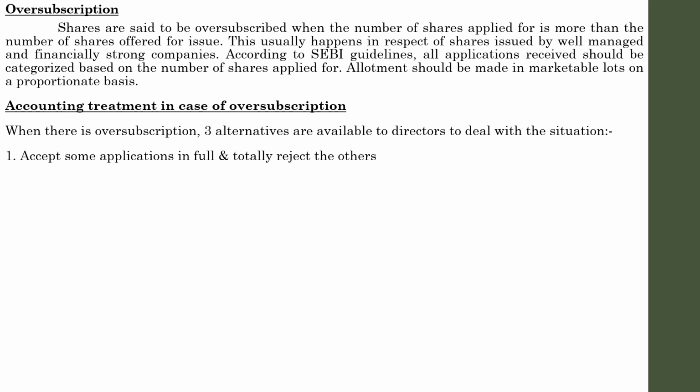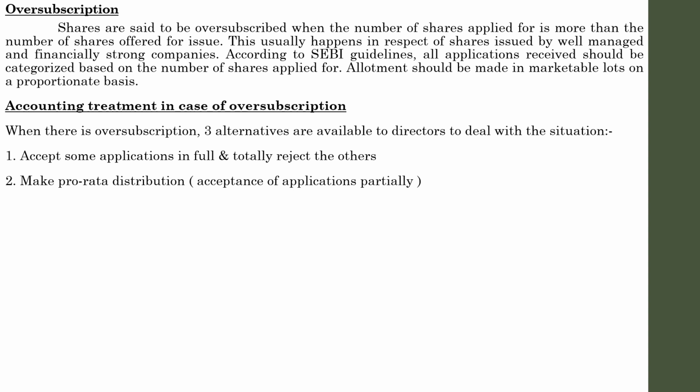That is one method. Another is to make a pro rata distribution, or we can say acceptance of applicants partially. In simple terms, it means issue of shares to the subscribers in a particular ratio. That is a concept, and this is the most important part in an oversubscription problem. So how does the pro rata distribution work?